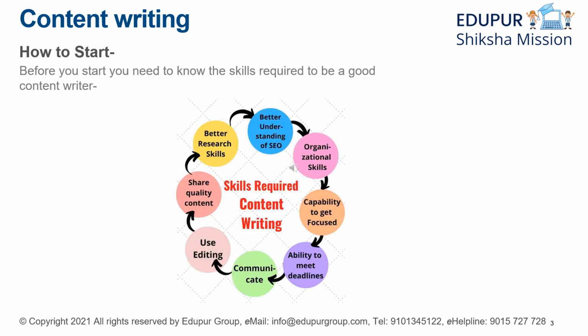Then organization skills, because to even say something, you have to organize something and say. Similarly goes for writing also. Organizational skills should be very good. Then capability to get focused, because without focus you cannot write proper good things. Then ability to meet deadlines, obviously. Then communication is very important, use editing. And lastly, share quality content. More than quantity, quality is very important in content writing. So you have to have this share quality content thing within you.